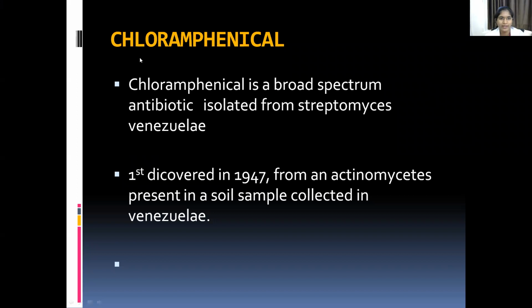And coming to the next broad spectrum antibiotic, which is chloramphenicol. Chloramphenicol is a broad spectrum antibiotic isolated from Streptomyces venezuelae. It was first discovered in 1947 from actinomycetes. It is present in a soil sample collected in Venezuela. It is a broad spectrum antibiotic. First one is tetracycline and another one is chloramphenicol.